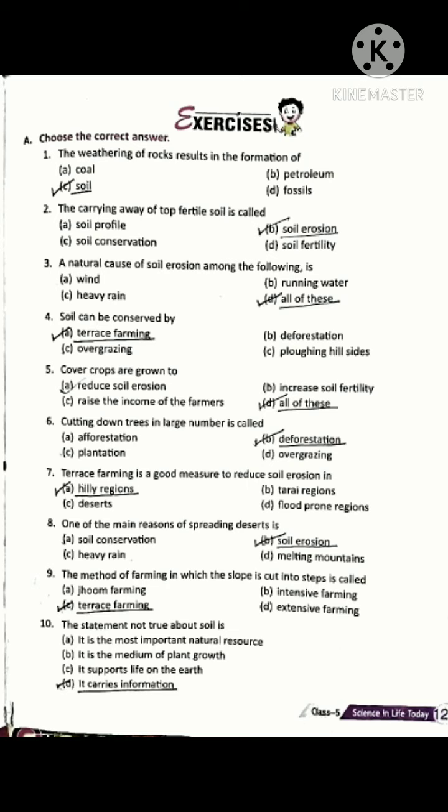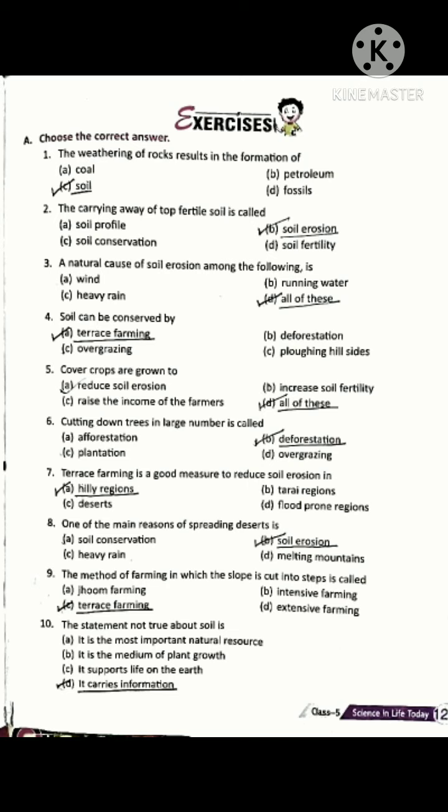Option A is correct, terrace farming. Soil can be conserved by terrace farming because deforestation, overgrazing, plowing hillsides do not conserve the soil, rather they erode it. Okay.